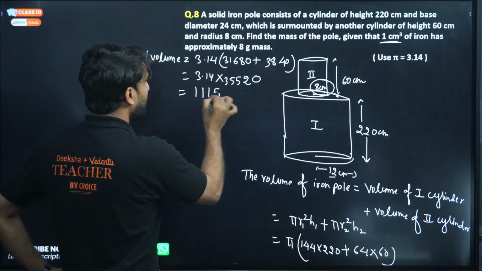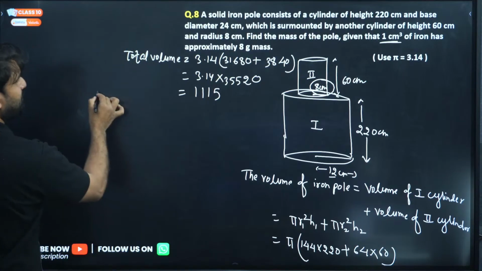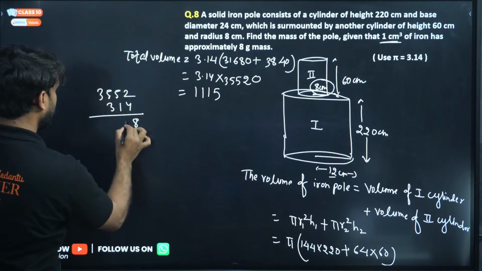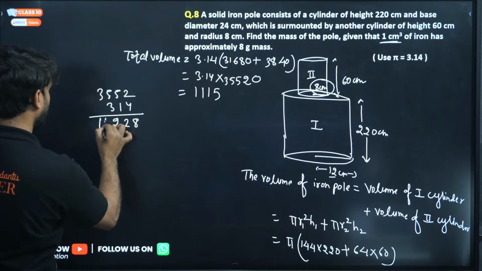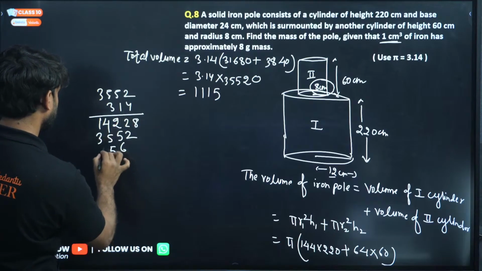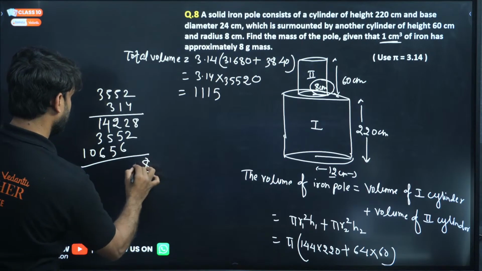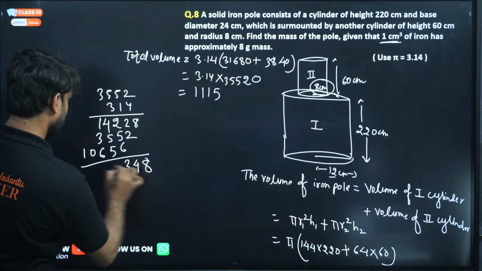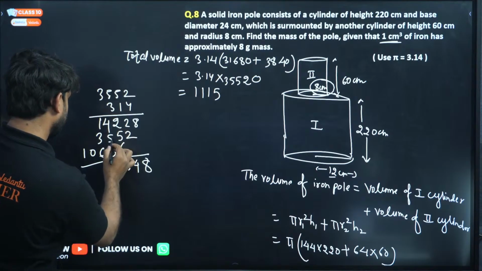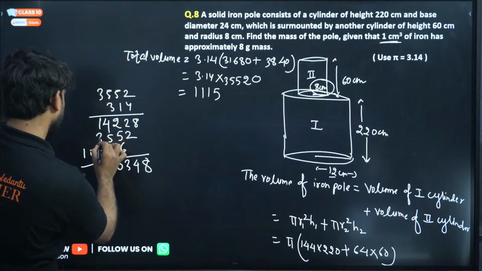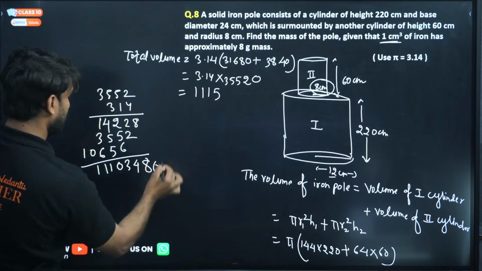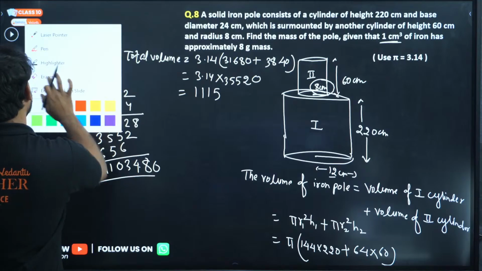We can multiply directly, and we are getting this value. So what is the result?